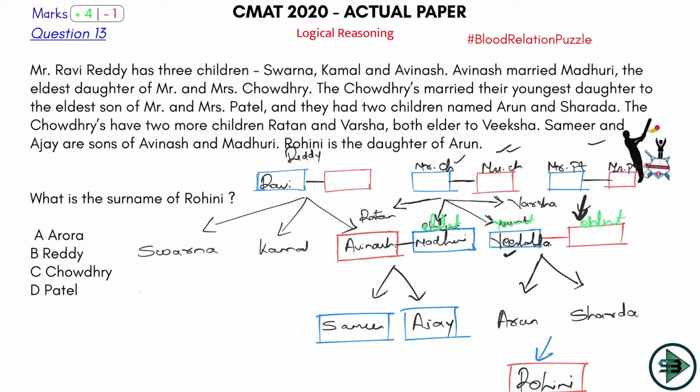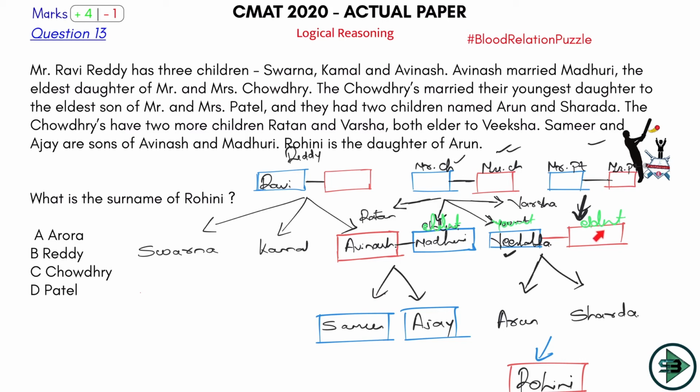What is the surname of Rohini? Where is Rohini? Let's check it here. Where is Rohini here? Yeah, this is where you have Rohini. So what is the surname of Rohini? Rohini will get the surname of... these two are the children of this, right? What is this couple now? This couple is Vishakha, a daughter, and the eldest son, right? Patel. Check it here. Mr. and Mrs. Patel. Okay, so this father of Arun and Sharda has a surname of Patel.